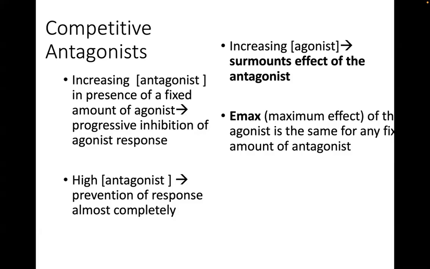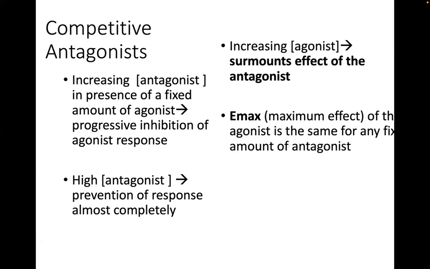Okay, so the maximum effect of the agonist is the same for any fixed amount of the antagonist, no. Meaning to say, if the amount of antagonist remains the same, then whatever amount of agonist you give, in increasing increments, will cause you to recover or to achieve the Emax.